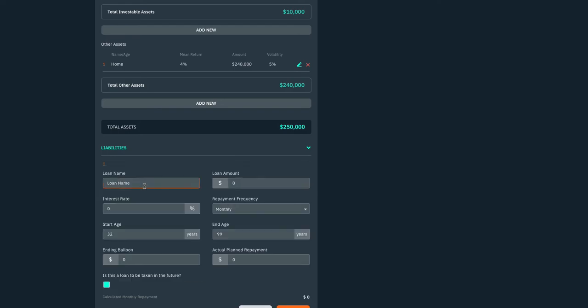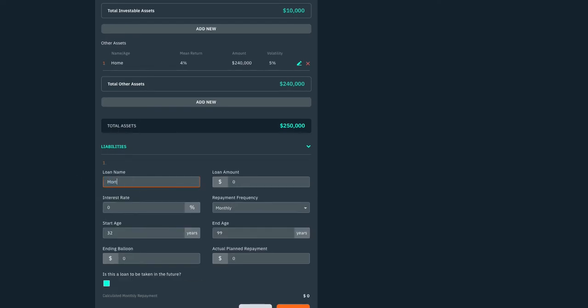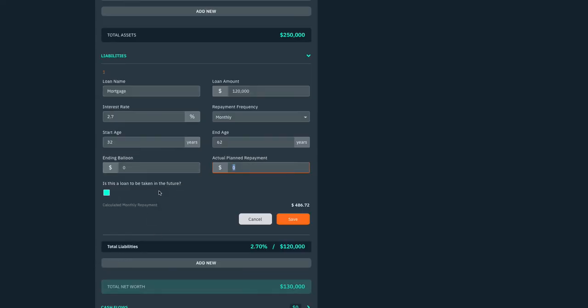We have to add our liabilities, and so the first big one I'm going to add is the mortgage, which is half of the house at a pretty good interest rate, and it's a 30-year, and it just started, so it's got to be paid down in 30 years. Ending balloon, $0, meaning by the end of that 30 years it should have been fully paid off. And so what is the actual planned repayment I have to make? Well, to pay down $120,000 in 30 years, I need to pay $486.72.